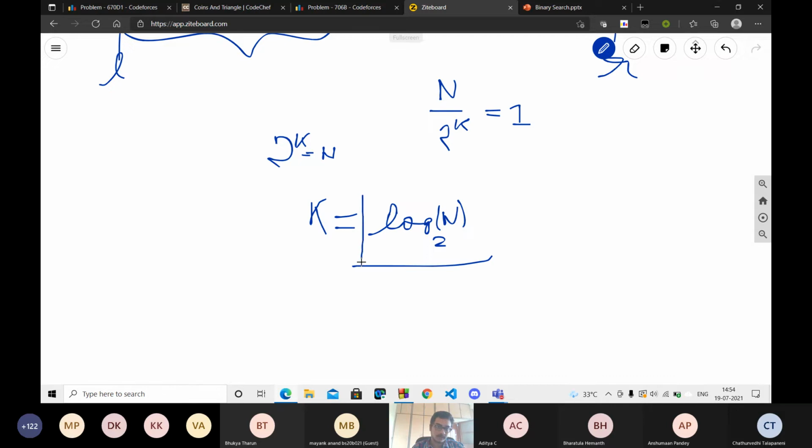We can see that it is really efficient, because even if n is 10 to the power 18, log of 10 to the power 18 in the base 2 will be just around 60 operations. In 1 second, we can do 10 to the power 8 operations, but we are doing just 60. So it will not even take a millisecond to complete this entire binary search. So we can see how efficient this code is.